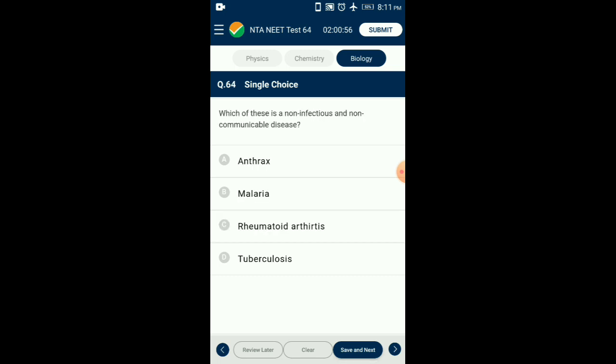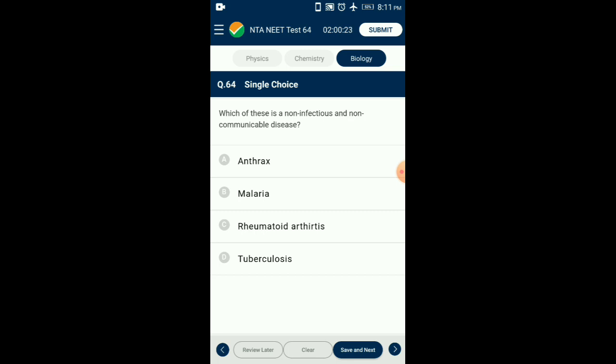Question number 64. Which of these is a non-infectious and non-communicable disease? Sometimes, due to genetic or unknown reasons, the body is unable to differentiate between its own and foreign cells and attacks its own cells. This is known as autoimmunity, and the diseases occurring as a result of this are known as autoimmune diseases. Rheumatoid arthritis is an example of an autoimmune disease in humans.